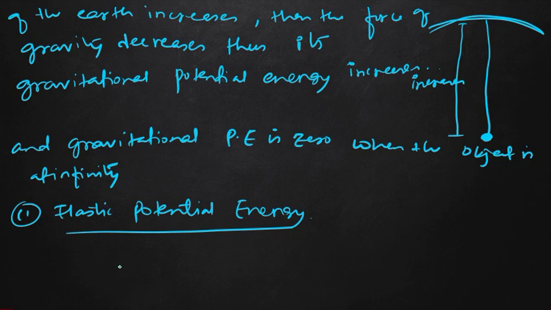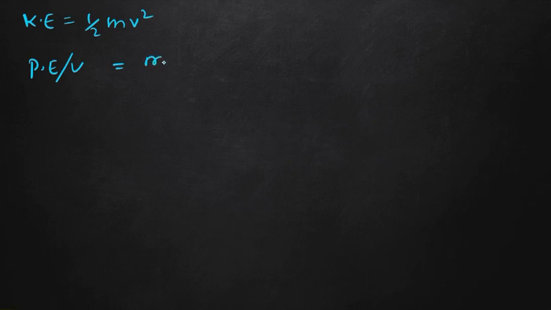So again we need the mathematical form of the potential energy. In kinetic energy, what was the formula? Kinetic energy was half mass into velocity square. And for potential energy, represented by U also, the formula is mgh, where m is the mass, g is the acceleration due to gravity, and h is the height at which the body is from the earth surface.